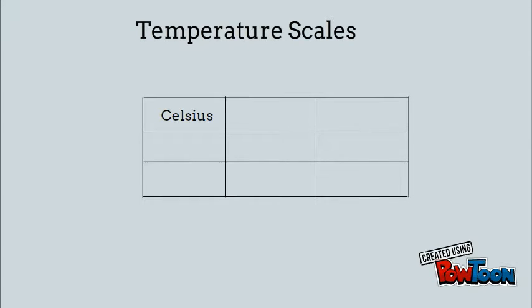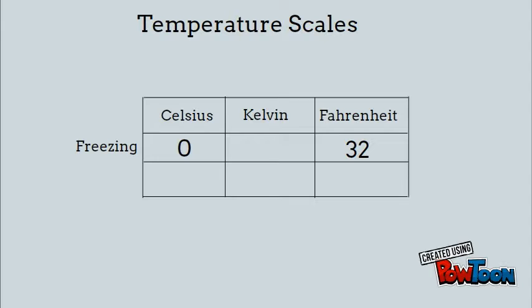When we look at temperature scales, we have the Celsius scale, the Kelvin scale, and the Fahrenheit scale. So everybody knows that the freezing point for Celsius is 0 degrees Celsius. And everybody knows that the freezing point for Fahrenheit is 32 degrees Fahrenheit. We also know that for boiling, at Celsius it's 100 degrees, and at Fahrenheit it's 212 degrees. But the Kelvin scale is the one that we are not familiar with very much. And freezing for that is 273 Kelvin, and boiling is 373 Kelvin.